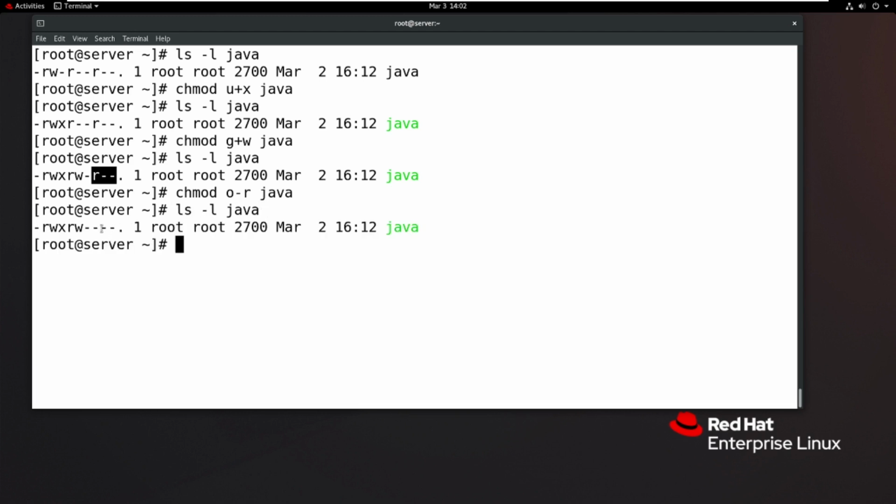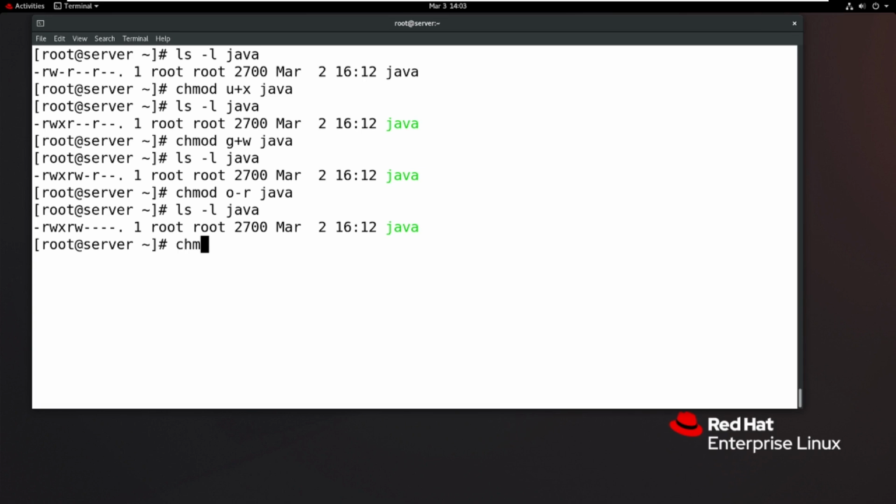Now others have no read, no write, no execute. Only the owner, the root user, can read, write and execute the Java file, and root group people can access the Java file with read and write. Except these two, all the remaining have no read, no write, no execute. That is the meaning.